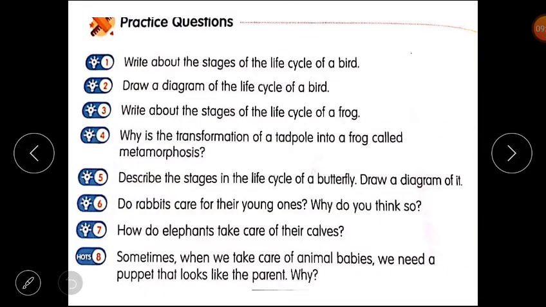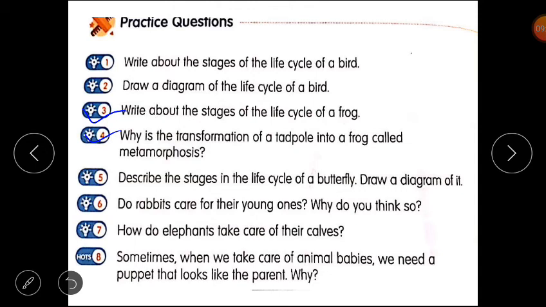Now students, you have to do question number 3. Write about the stages of the life cycle of a frog. And question number 4, why is the transformation of a tadpole into a frog called metamorphosis? Once the tail of the froglet disappears, it becomes an adult frog. The transformation of a tadpole into a frog involves a complete change in its shape. This process is called metamorphosis.